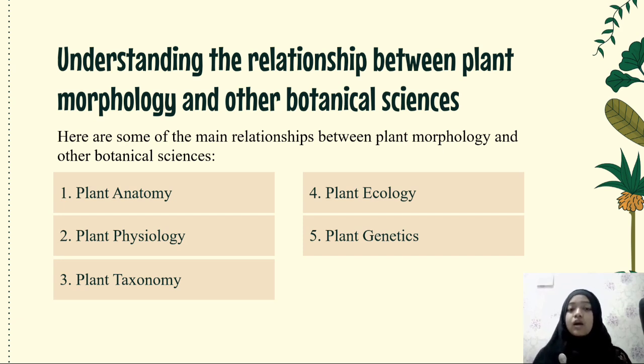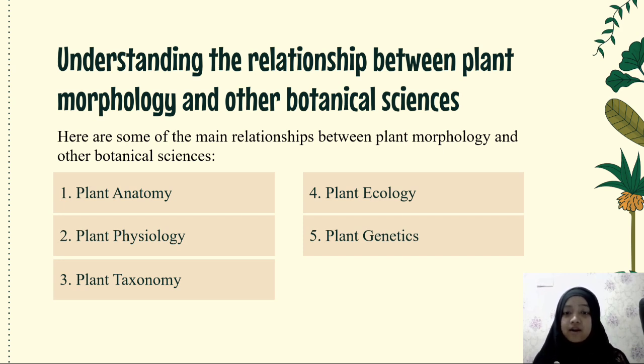Summary: plant morphology, the study of external structure and shape of plants, is closely linked to several other botanical disciplines, enhancing our understanding of plants. Plant anatomy focuses on the internal structure at a microscope level, while morphology examines the external organs.